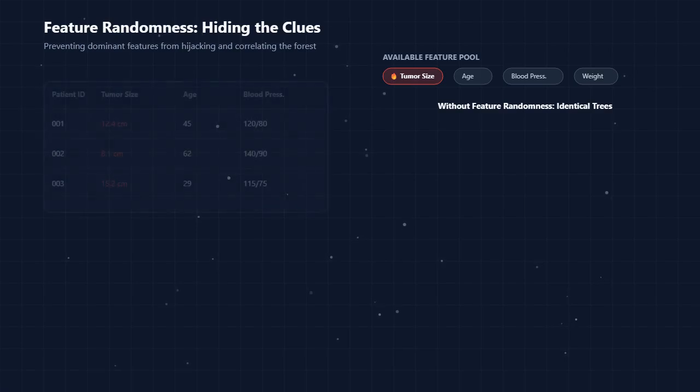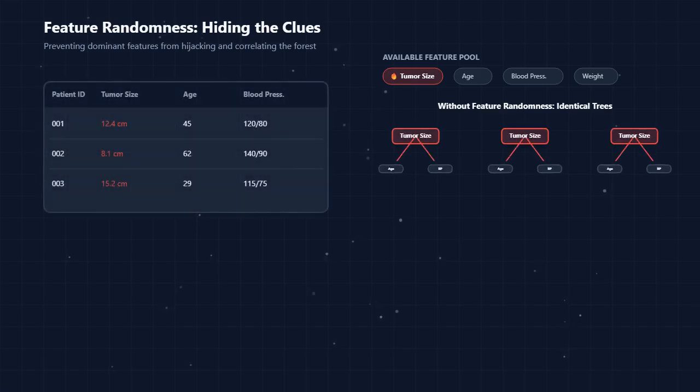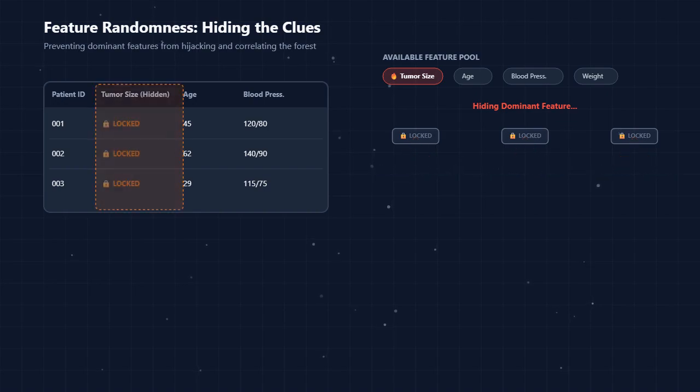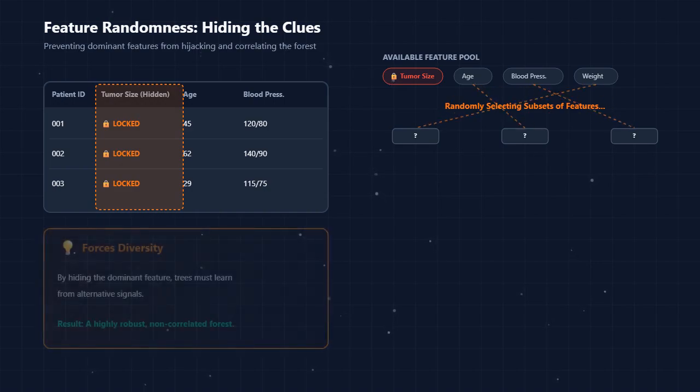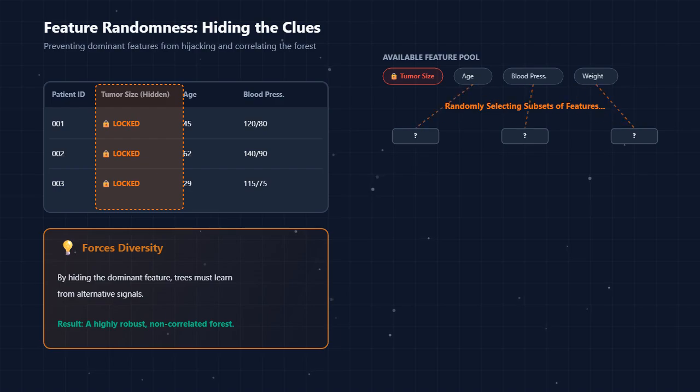Even with bootstrapping, if there is one extremely strong feature, like tumor size, every single tree will use that exact same feature at its root node. The trees would still be too similar. So Random Forest adds a second layer of randomness.